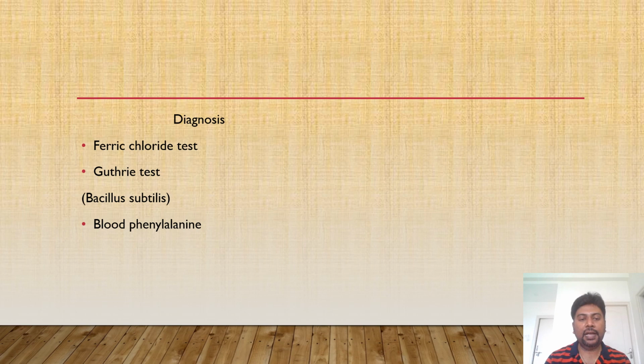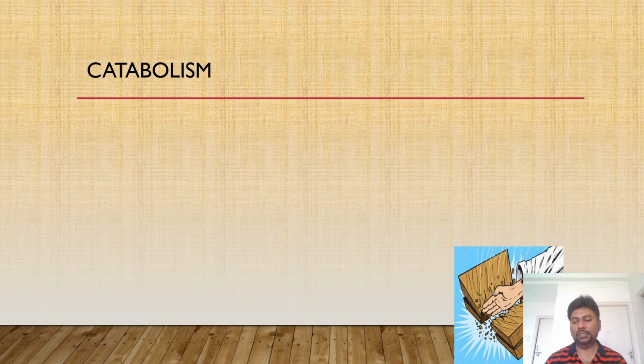Once you have confirmed the excess presence of phenylalanine, then to confirm the enzyme deficiency, you can either go for enzyme level assessment, or you can directly go for the DNA study to analyze the mutation. This is how diagnosis is done, and once you have the diagnosis in the newborn period itself, you can start the appropriate diet therapy so that all the complications of PKU can be prevented at an early stage. So that's it about the synthesis and the disorder related to it, which is phenylketonuria. Next, we will move on to the catabolism part.